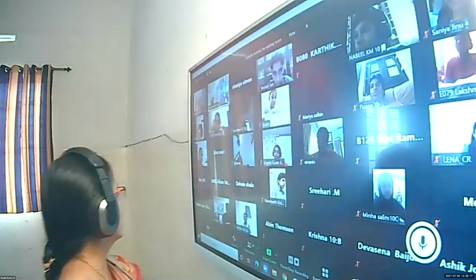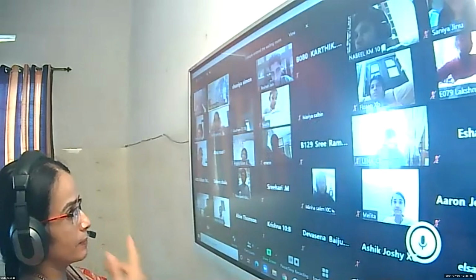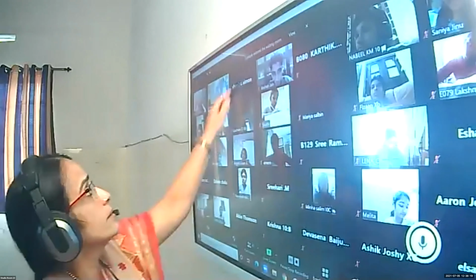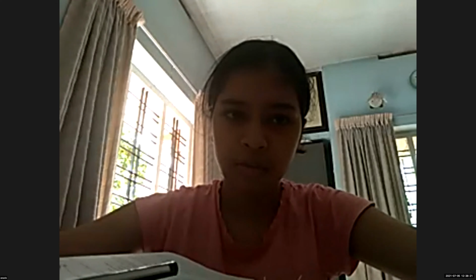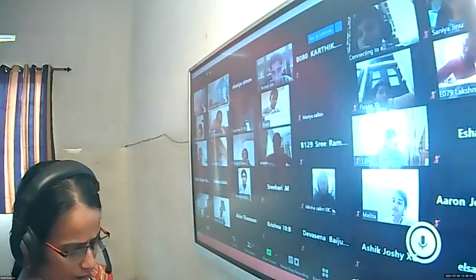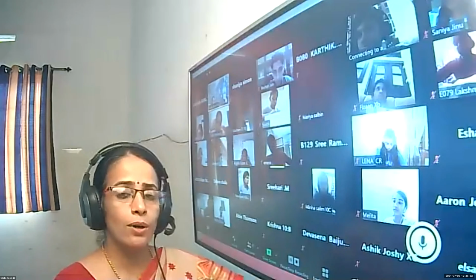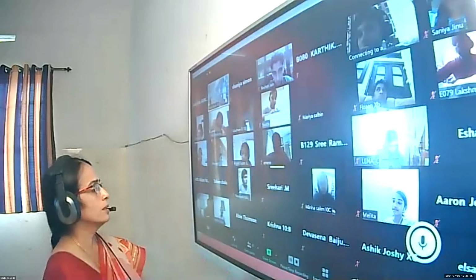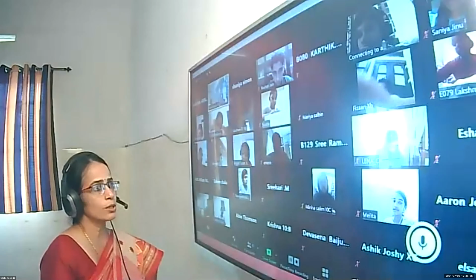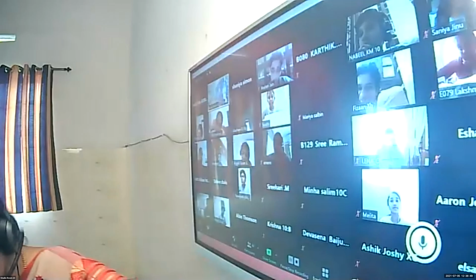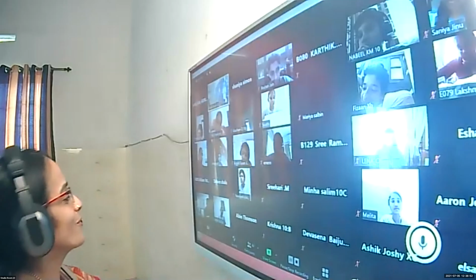Who will read the third one? Emrin, read the third one. All dash triangles are similar. What was the answer? All equilateral triangles, because an equilateral triangle has all angles equal. What is the measure of all angles of an equilateral triangle? Fisan, what is the measure?